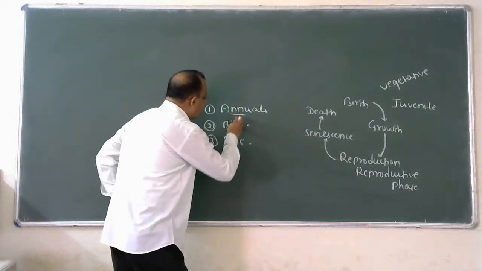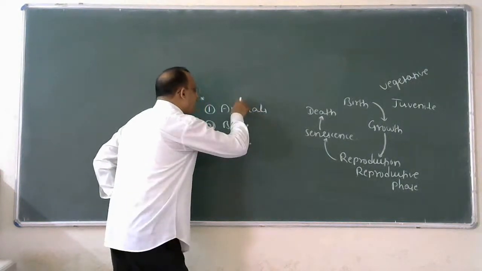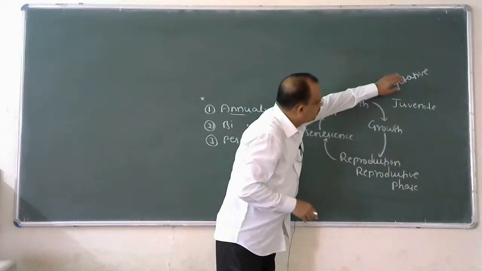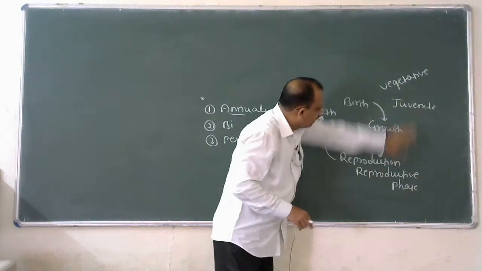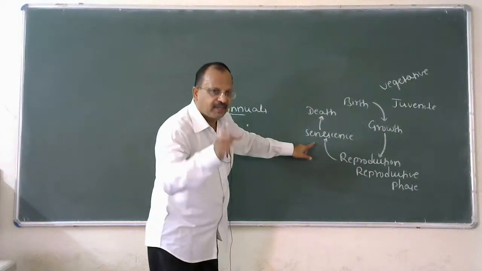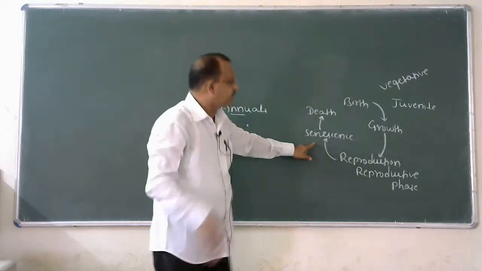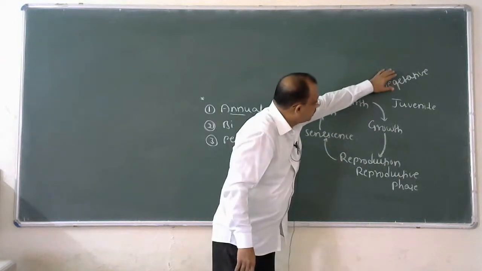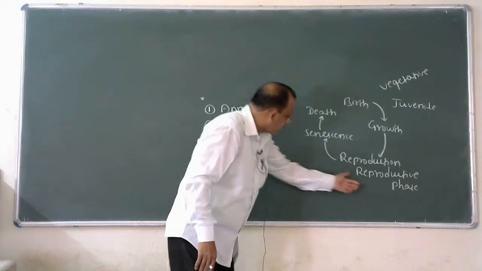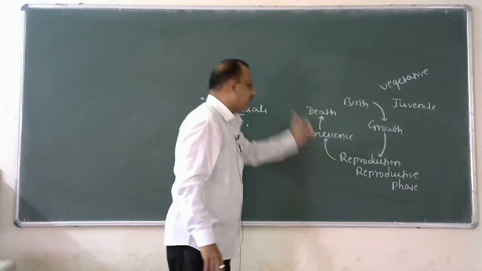In annuals and biennials, you can easily distinguish the vegetative phase, reproductive phase, and senescence phase.